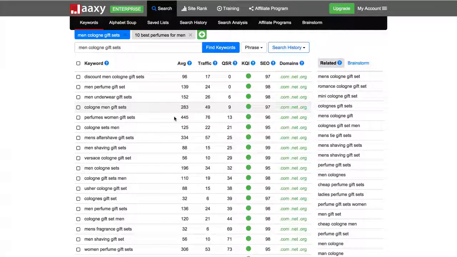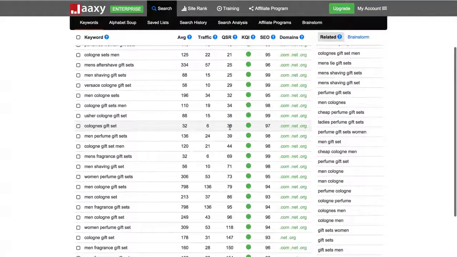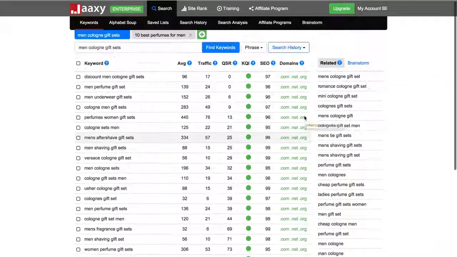I just want to discuss the domain feature, which is big for people that are getting into niches, because with every niche that you're in, you want to have a specific domain for. A lot of people like keyword-rich domains, and Jaaxy is brilliant at coming up with domain names for this, and offering a visual as to what's available and what's not available in terms of the .com, .net, and .org domains, which are the 3 best domain names or top-level domains for getting ranked in search engines.